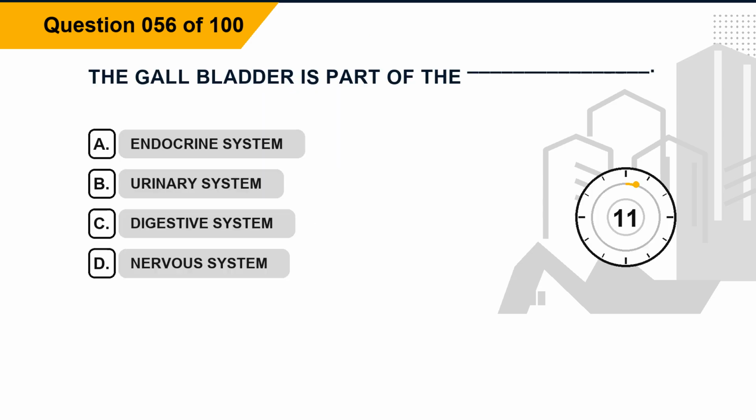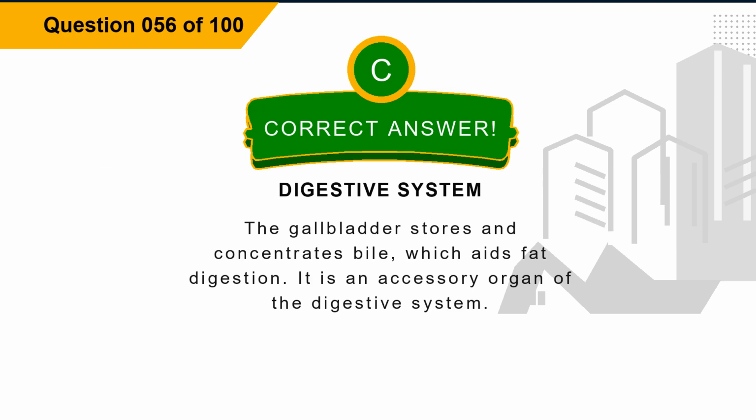Question 56. The gallbladder is part of the blank. Option A, endocrine system. Option B, urinary system. Option C, digestive system. Option D, nervous system. The correct answer is option C, digestive system. Explanation. The gallbladder stores and concentrates bile, which aids fat digestion. It is an accessory organ of the digestive system.